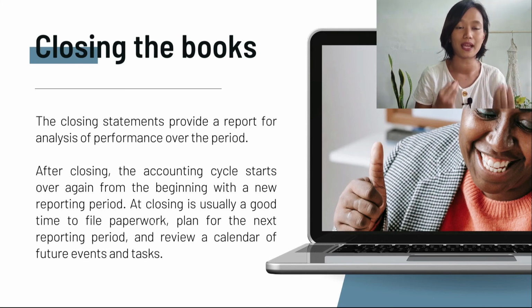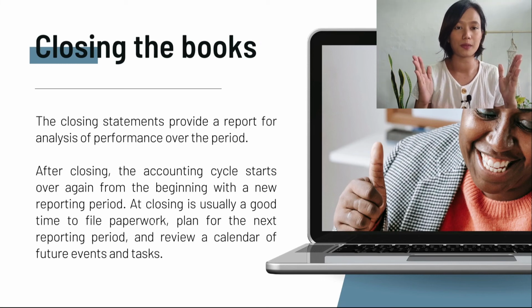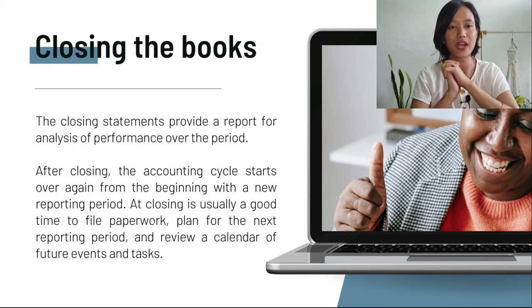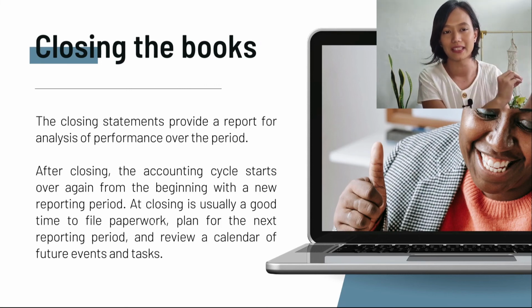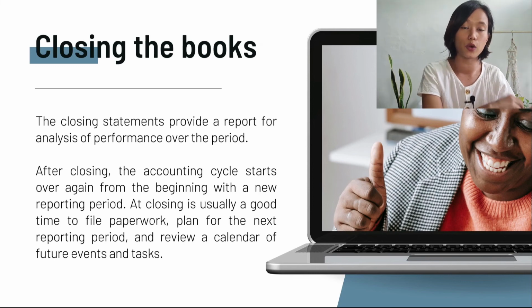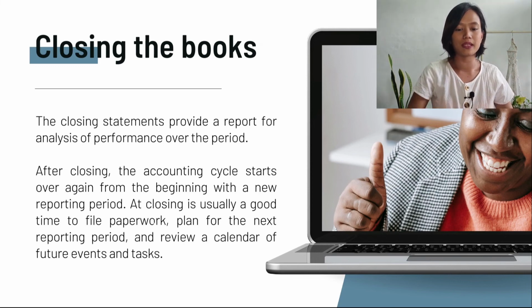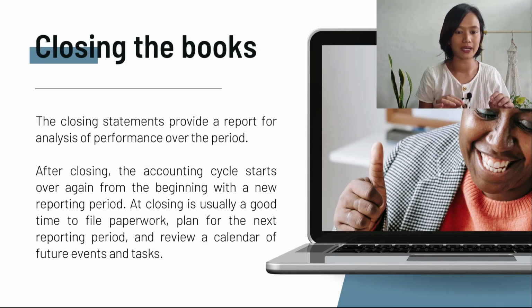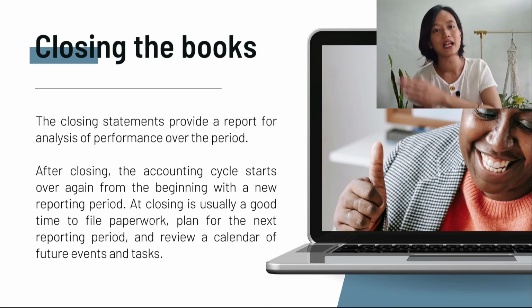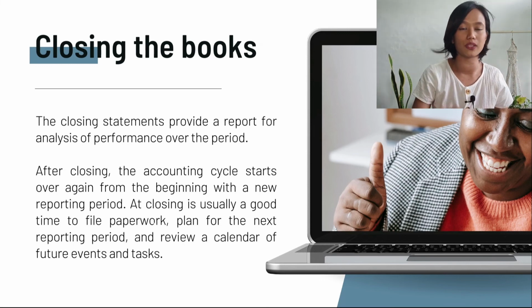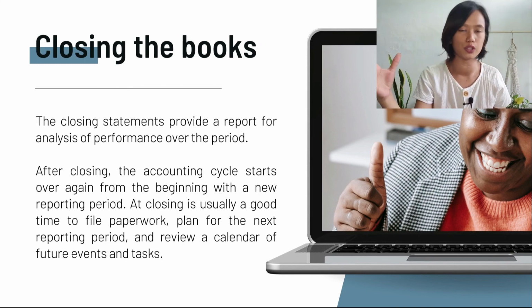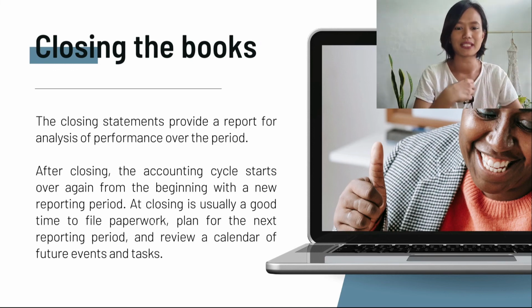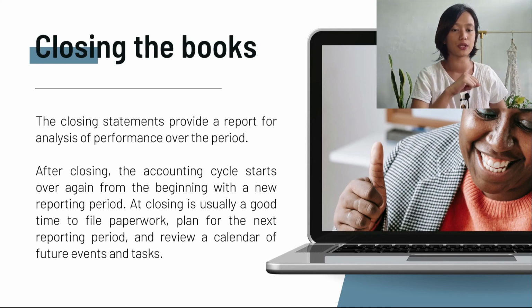We have discussed the nominal account, which only is used for one accounting period. Now, when we have to close it, we transfer it to our retained earnings, or to the capital or owner's equity account. Now, the closing statement provides a report for analysis of performance over the period. Now, after closing, the accounting cycle starts over again from the beginning with a new reporting period. At closing, it's usually a good time to file the paperwork, fix every document, plan for the next reporting period, and review the calendar for future events and tasks.